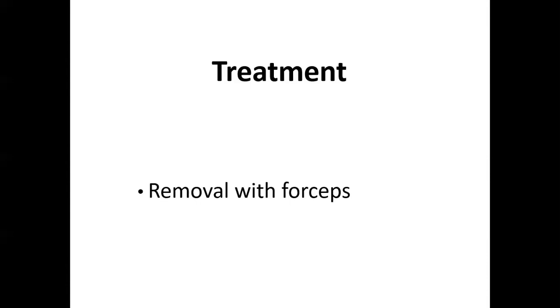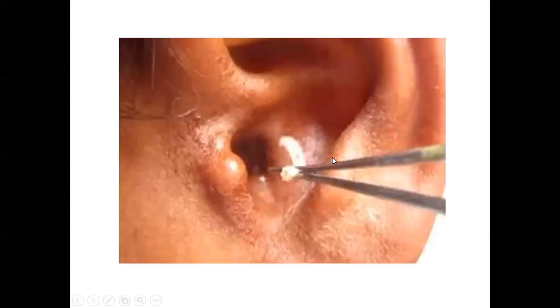This will cause the death of the larva, and now after the death of the larva, you can remove the larva with the forceps. You can see this. This is the external auditory canal. It's the whole ear, and we have taken this larva with the forceps outside. You need a basin with hot water, and you put the larva into the water.